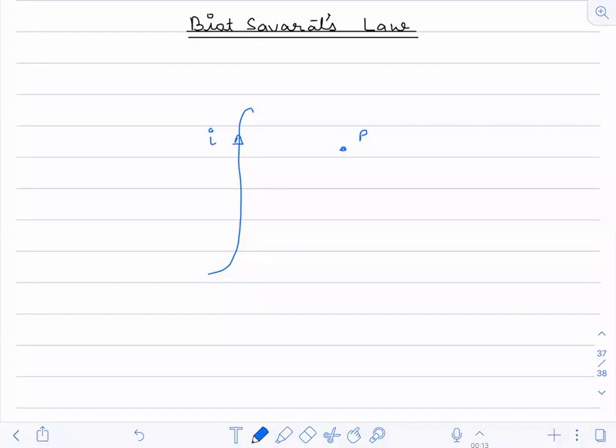But can we tell the direction of the magnetic field over here?